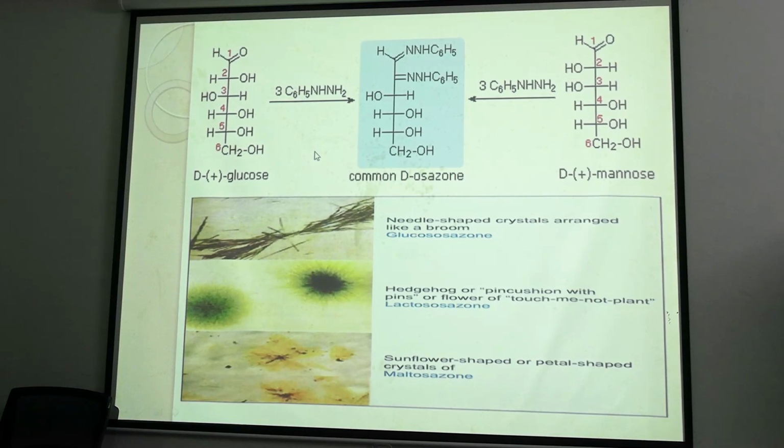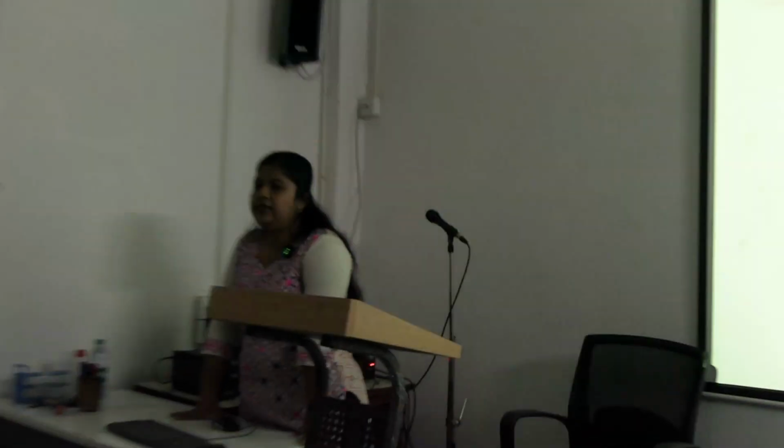Why? Tell me, why will the osazone of glucose, mannose and fructose be the same? I told you because the phenylhydrazine reacts with C1 and C2. So why will the osazones be the same? Who can tell? All the same, right?